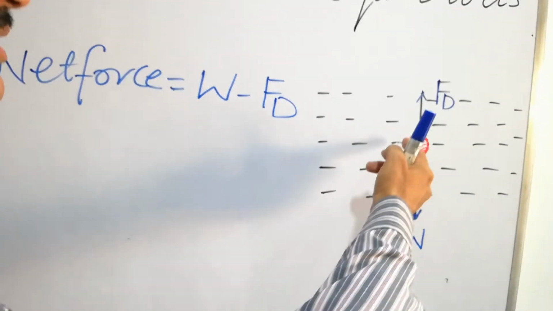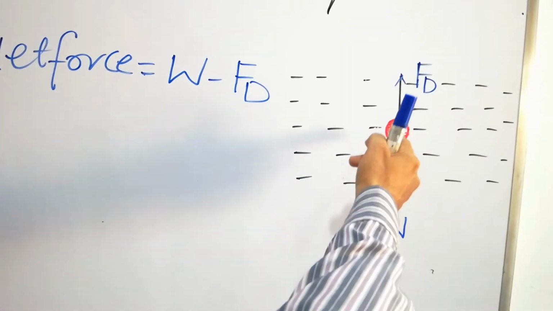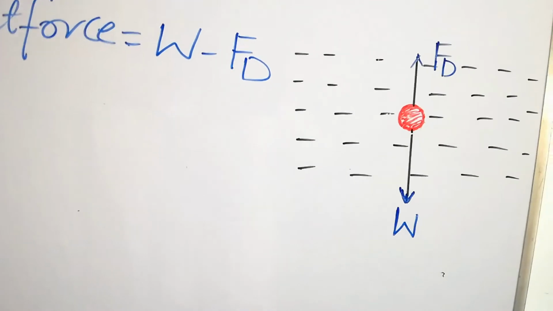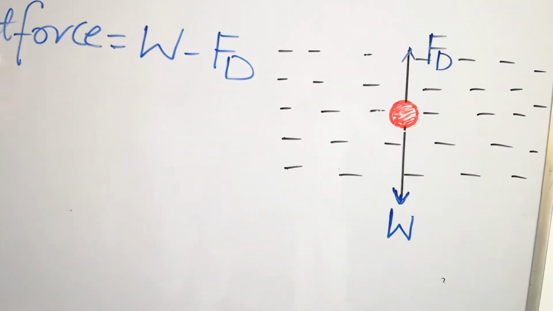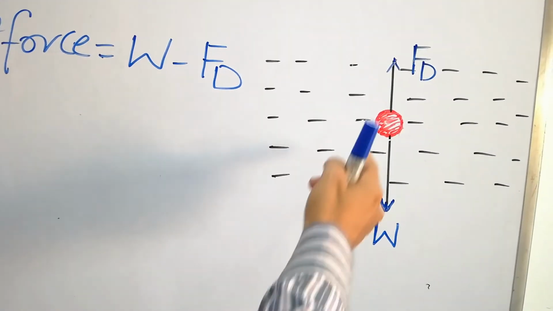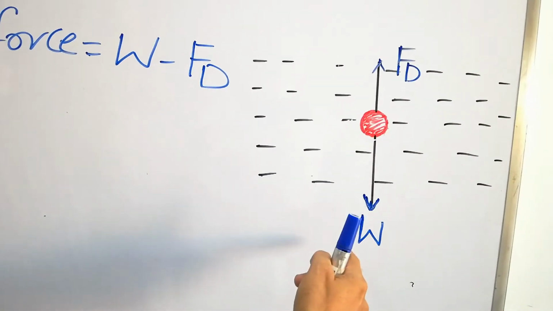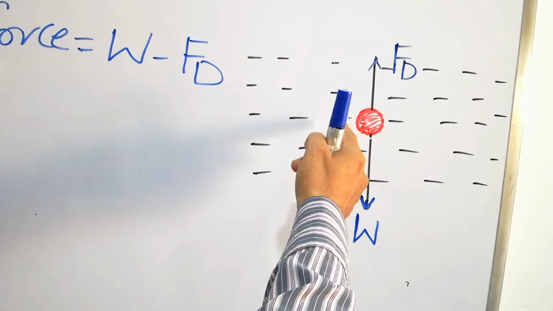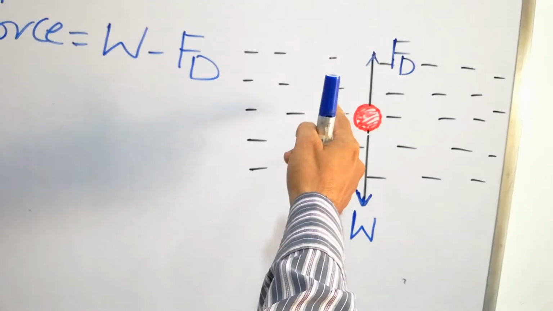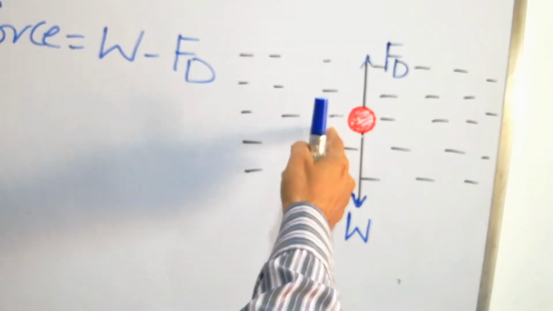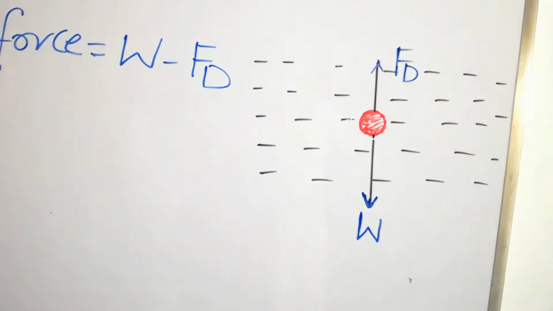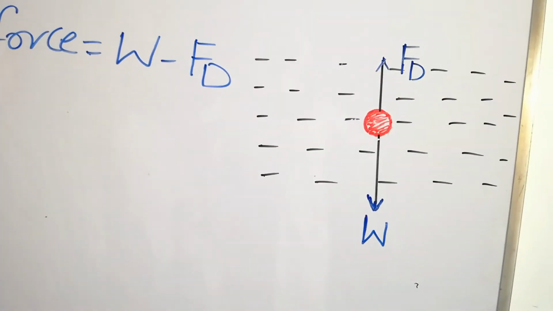As the fog droplet is moving downward, the force of gravity pulls it downward, and its velocity increases. As its velocity increases, the drag force also increases.